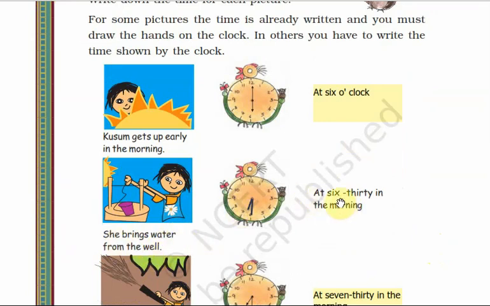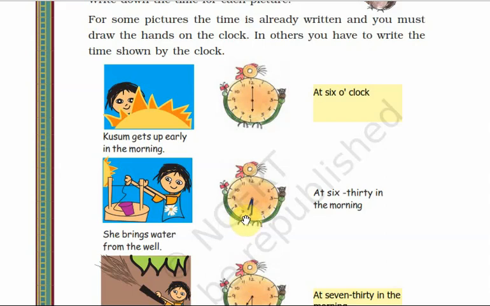What is the time written here? It's given here at 6:30 in the morning. By 6:30 she goes and takes water from the well, but it is not shown in the clock. So you have to show the time in the clock. 6:30 means the big needle will be on 6, and as it is 6:30 the small needle will be a little far from the 6, not near the 7.